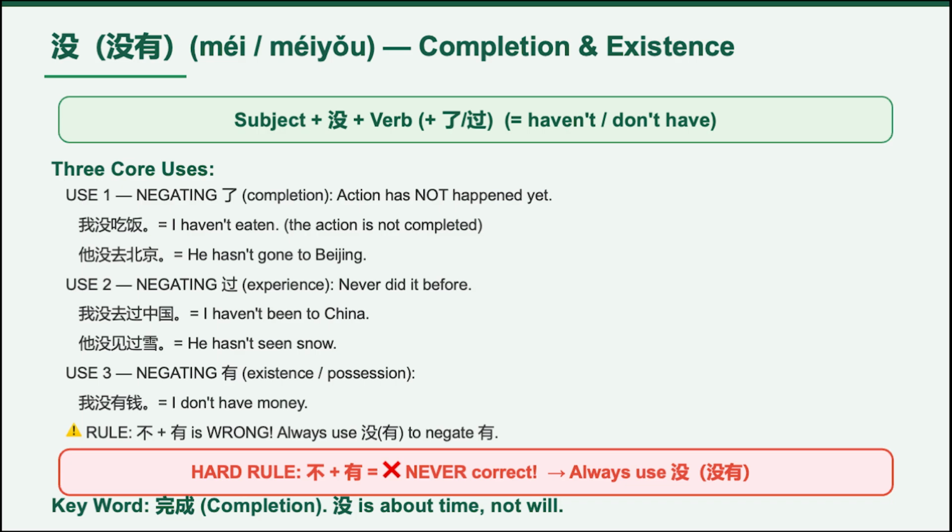Another example, 我没有钱. I don't have money. And this is a super important grammar rule. You never say 不有, never. To negate 有, you must use 没有, always. So, 没有钱, 没有时间, 没有问题, all correct. But 不有钱, completely wrong. So remember, mei is about time, completion, experience, or existence.